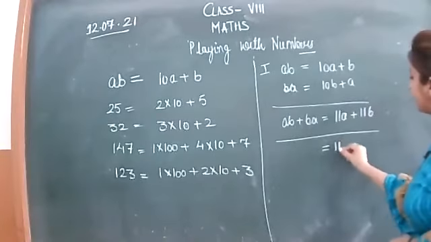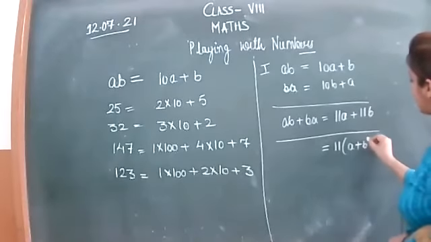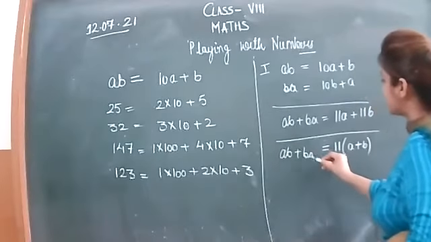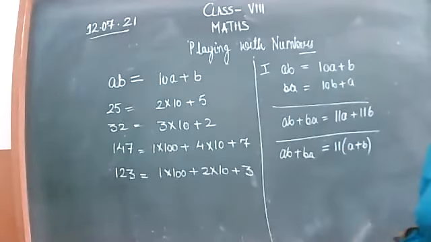If I take 11 common, this will be A plus B. So AB plus BA is equal to 11 times (A plus B).